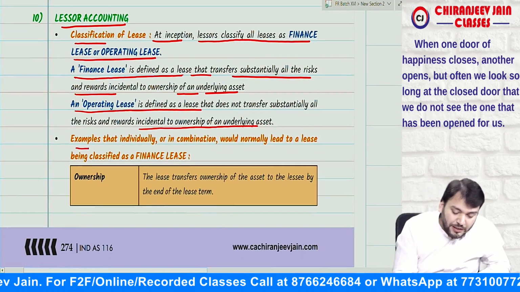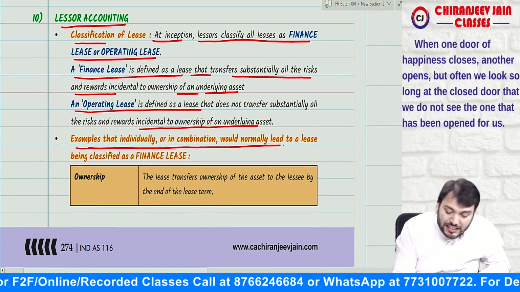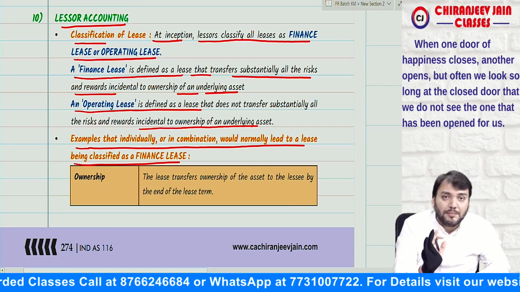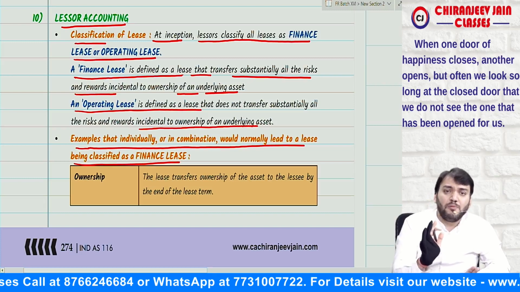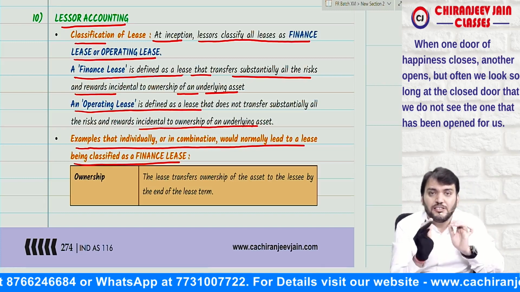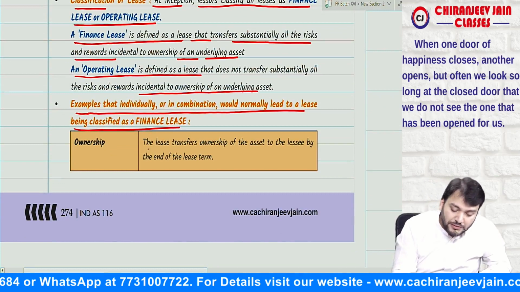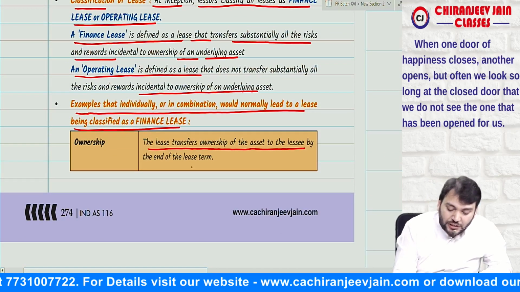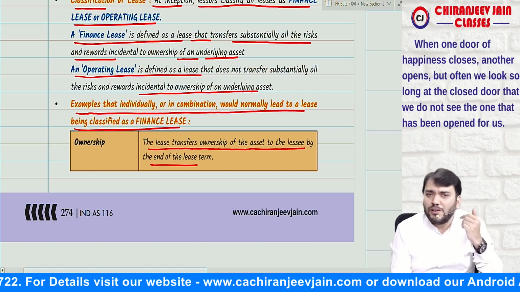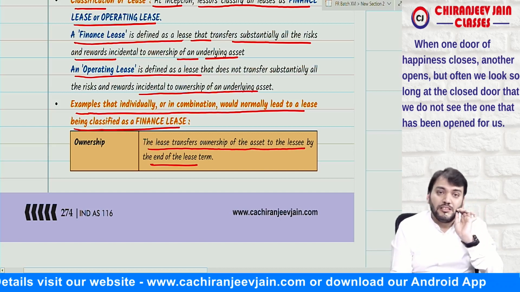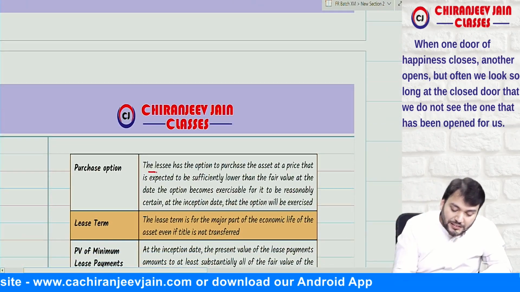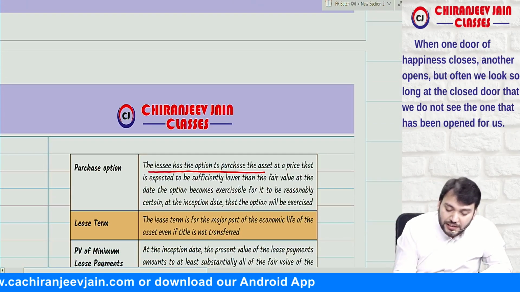Now, examples that would normally lead to a lease being classified as a finance lease. They have given 5 examples. These 5 examples will normally be considered as finance lease. First example: the lease transfers ownership of the asset at the end of the lease term. So whenever ownership is transferred at the end of the lease term, this is normally classified as finance lease. Second, the lessee has an option to purchase the leased asset.